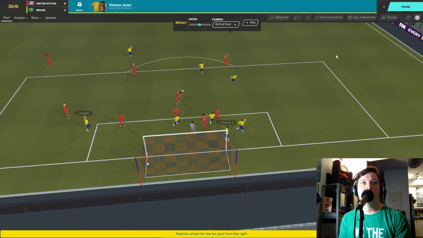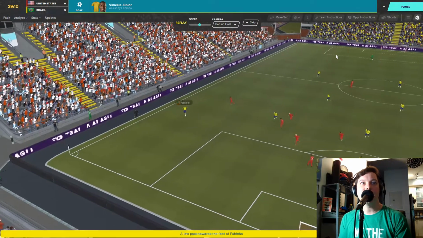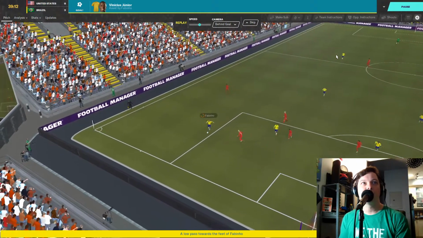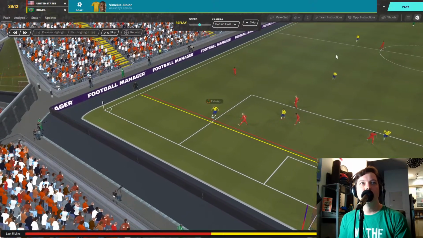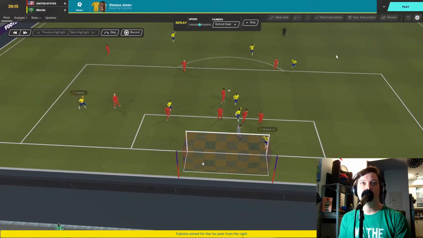For a 3-0 lead. Brazil are cruising, dancing their way into the quarterfinals right now. And another cross. Another replay to show. He was onside.